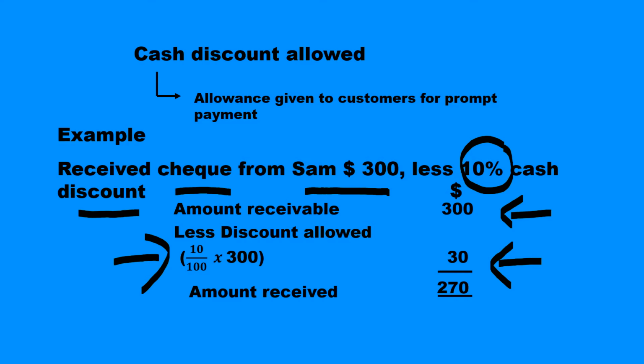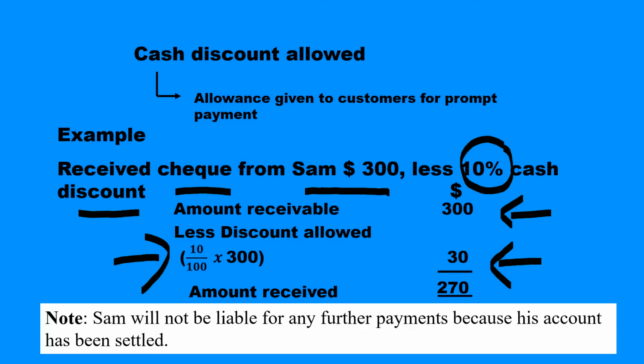Does it imply that Sam still owes us 30? The answer is no. Sam will not be liable for any further payments because his account has been settled. In simple terms, Sam came to pay us 300. It is we that decided to allow him a discount of 10%, which is equivalent to 30. Therefore, we are going to take only 270 from him.